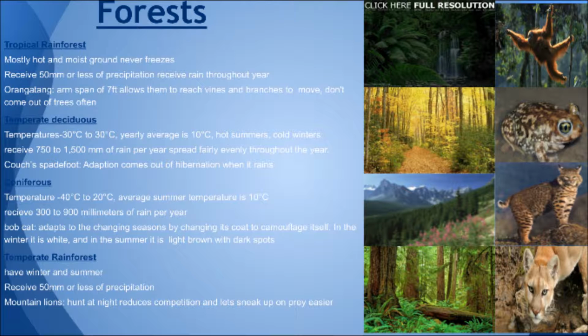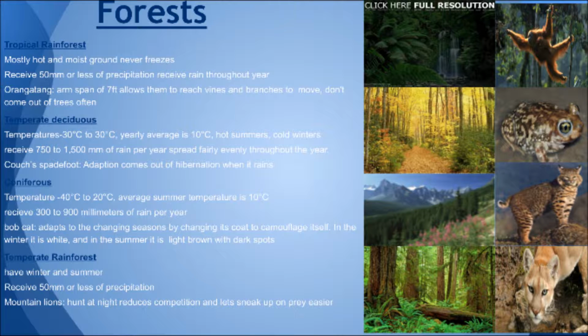Another type of forest is the temperate rainforest. It has a cold winter and a warm summer. Like a traditional rainforest, it has a wet and dry season. The wet season is during the summer and the dry season is during the winter. The vegetation consists of trees and larger plants because it has rainfall throughout the year and a warmer climate than the taiga.